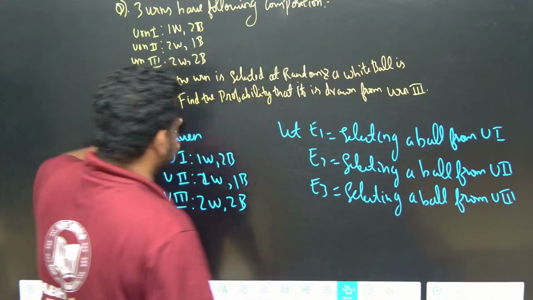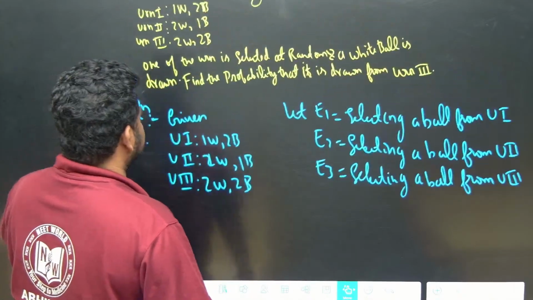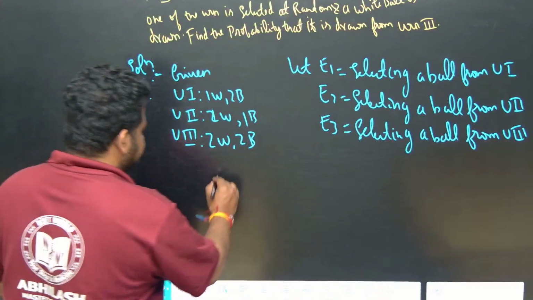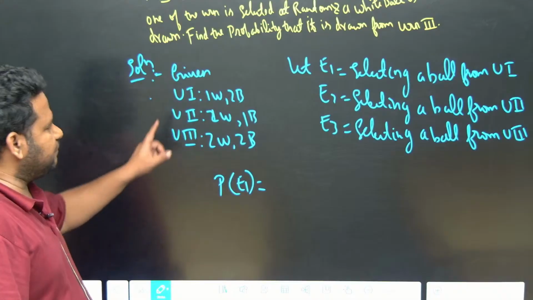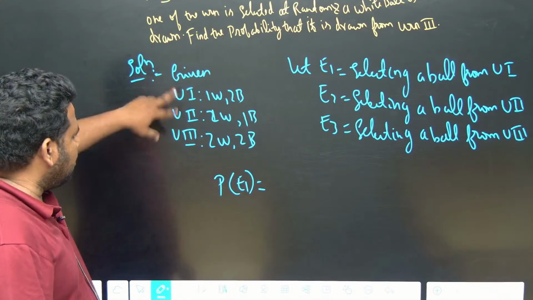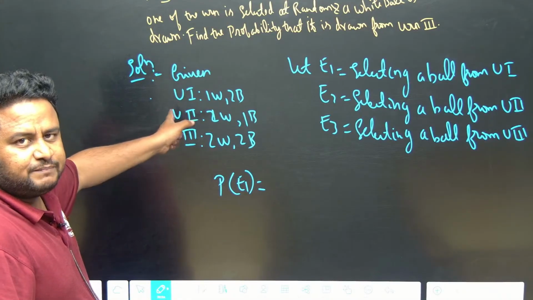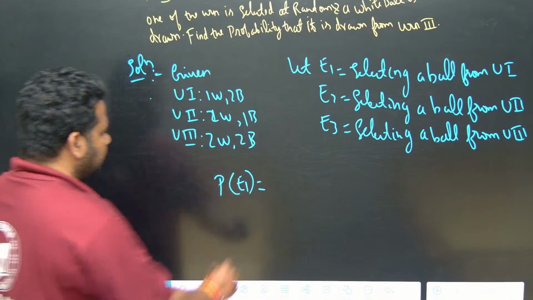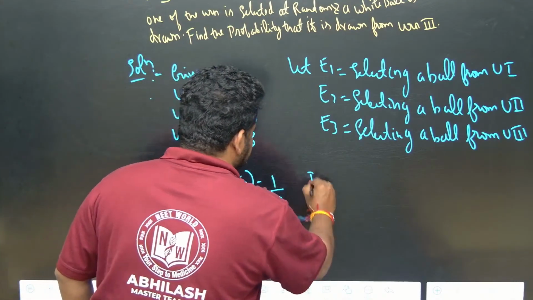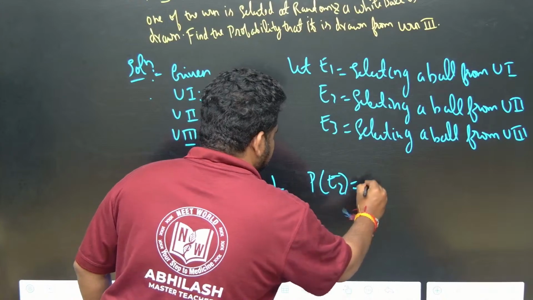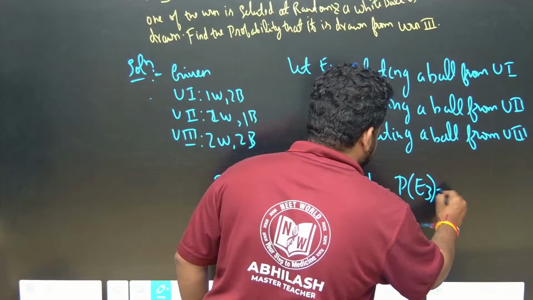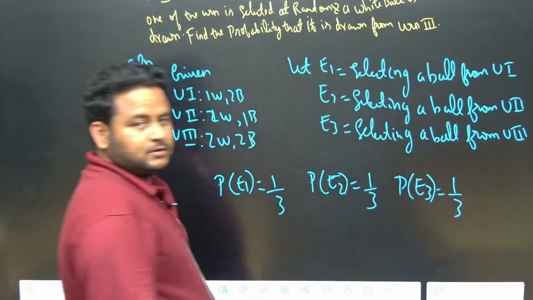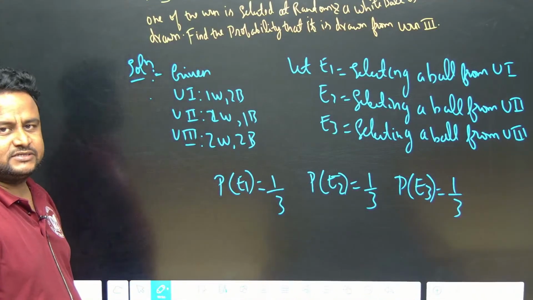Now see here, you have got E1, E2, E3. Probability of E1 is what? Getting it from urn 1. Out of all the 3, you have to get from urn 1, that is out of 3, 1. That is probability of E1 is 1 by 3. Probability of E2 is also 1 by 3. Probability of E3 is also 1 by 3. Correct?